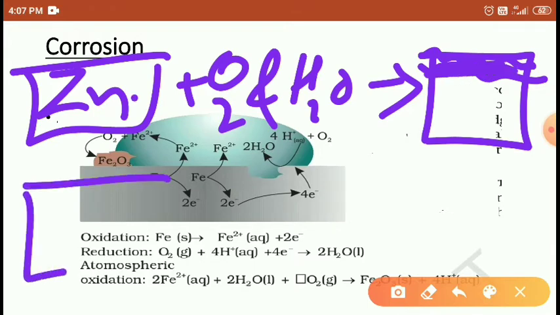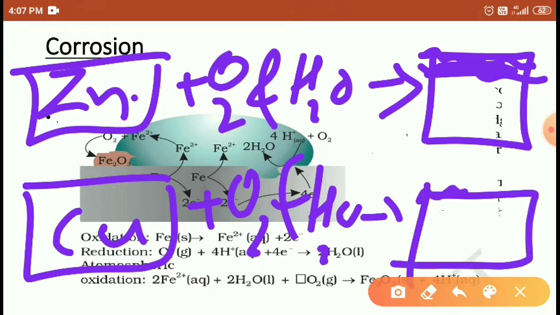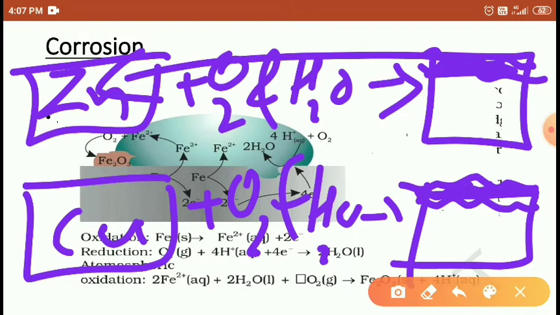If copper reacts with oxygen and H2O, the copper surface develops a greenish layer, which indicates an undesirable condition. So the greenish layer means the rusting of copper, and the grayish color means the rusting of zinc because of water and oxygen, right students?